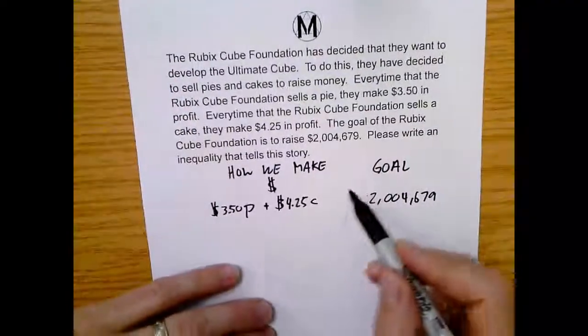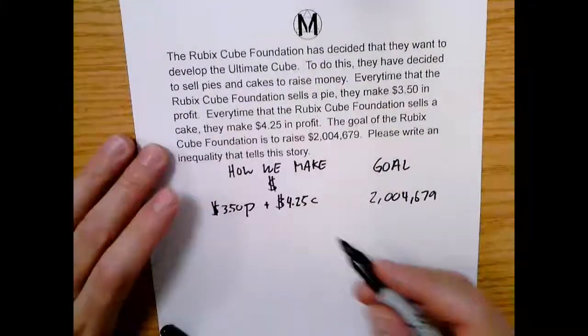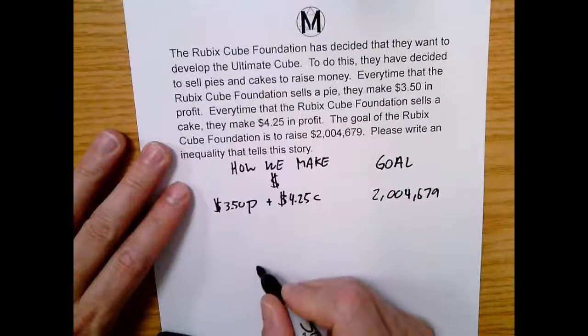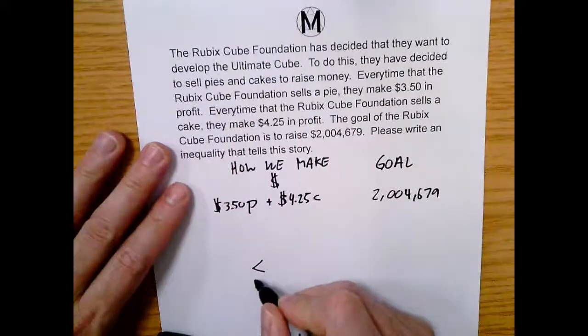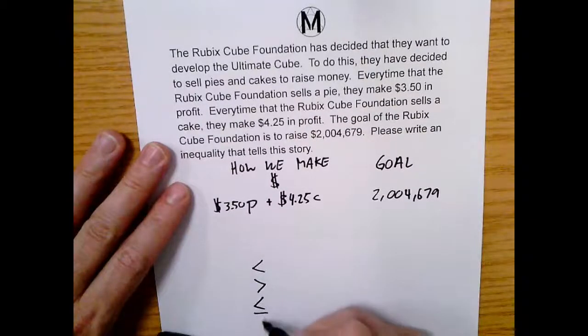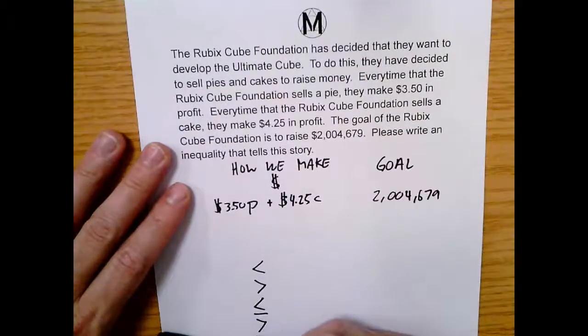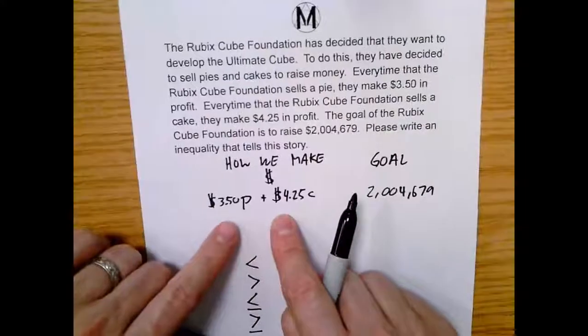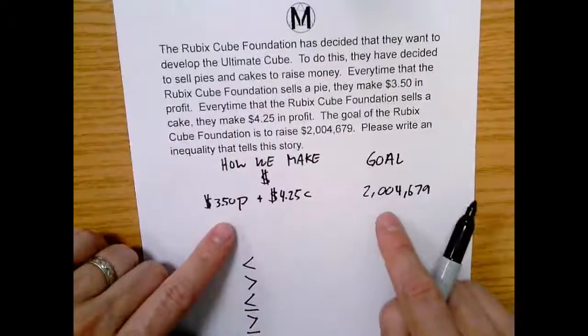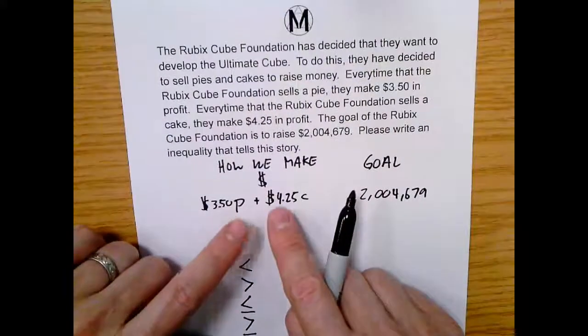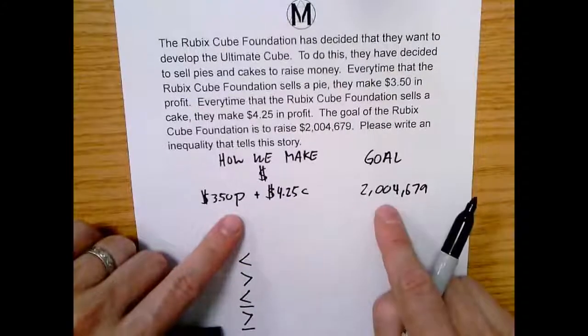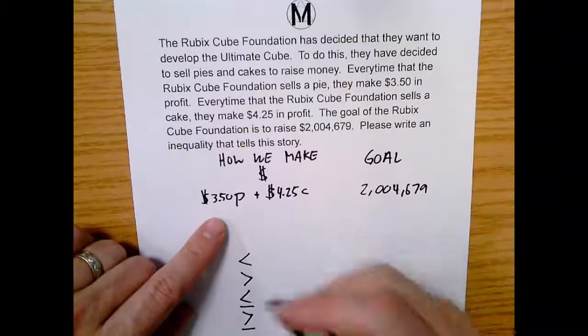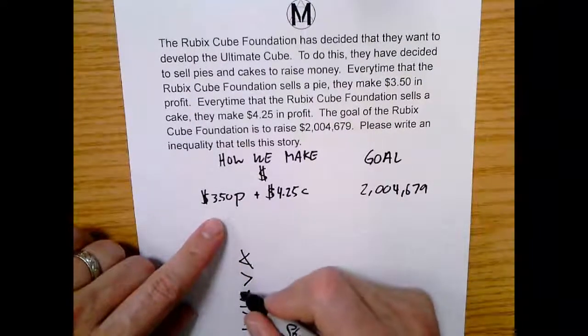It says we're going to put an inequality here, right? So if we're going to put an inequality, our options are less than, greater than, less than or equal to, or greater than or equal to. Now, think about this. This is the money you're going to make, and this is your goal. Do you want the money you're going to make to be smaller than your goal? Well, no, of course not. So you're not going to use these ones, right?